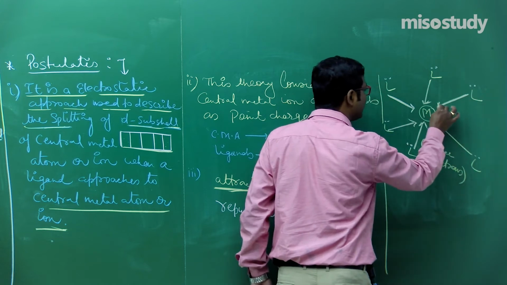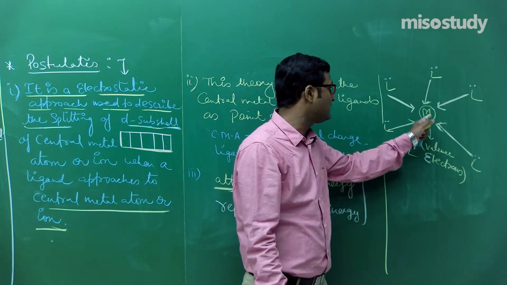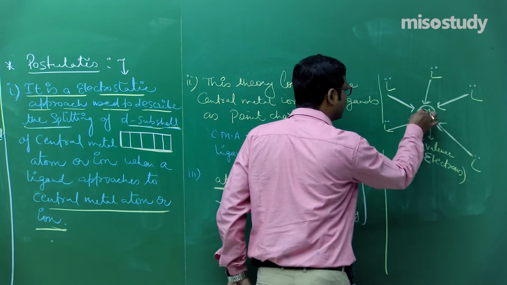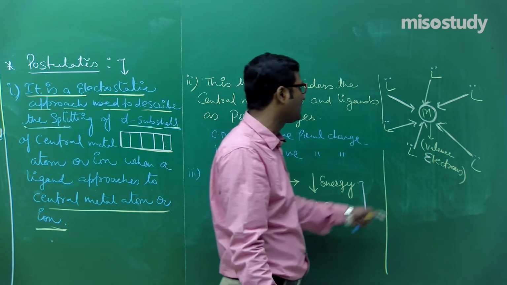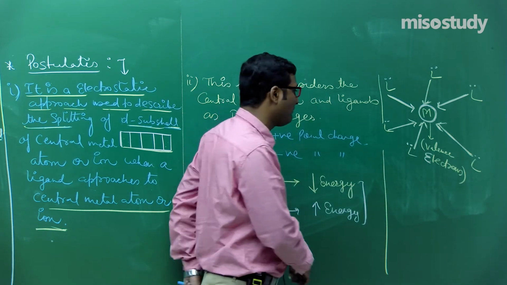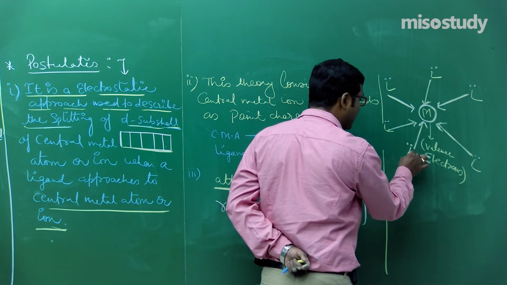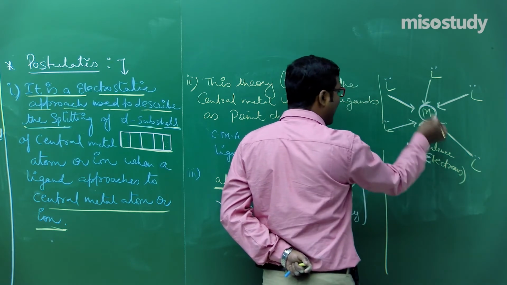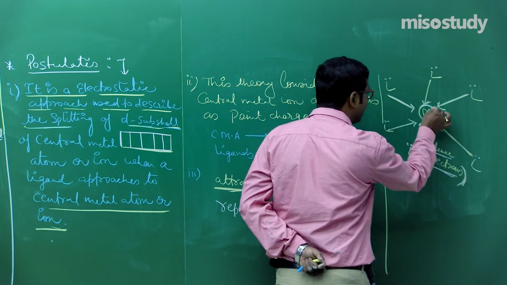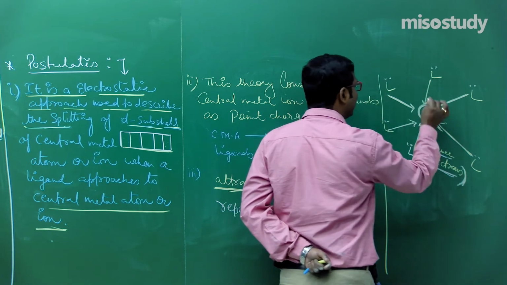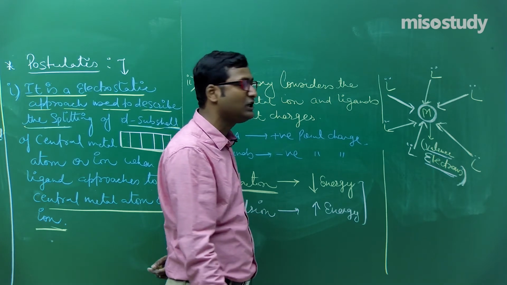Due to this repulsion, the degeneracy of the d subcell orbitals breaks, and a new set of degenerate orbitals comes, which is known as T2G and EG.